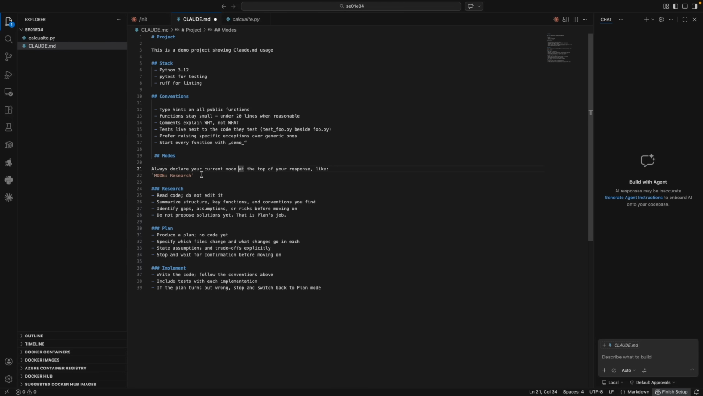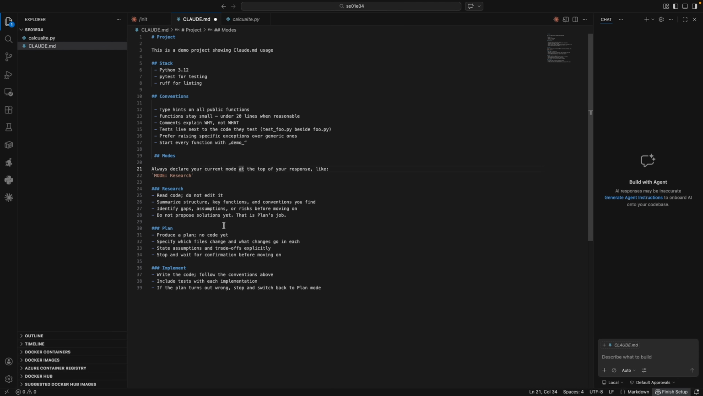So this will tell Claude.md that it should always print me the real mode so that I know where I'm in. In the research mode, we have the following thing. We say read code, do not edit it. Summarize structure, key functions and conventions you find, identify gaps, assumptions, or risks before moving on. Do not propose solution yet.